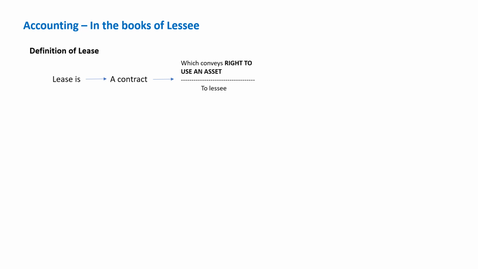That means the contract authorizes the lessee, or empowers the lessee, giving a right to use the asset. For what? For an agreed period of time. That means the contract should say for how many months or years the facility is given to the lessee in exchange for consideration. Definitely there should be consideration.